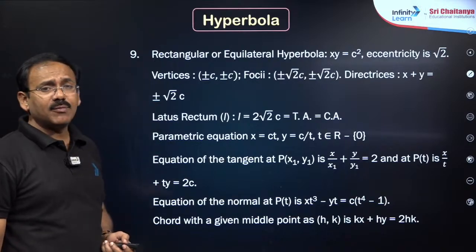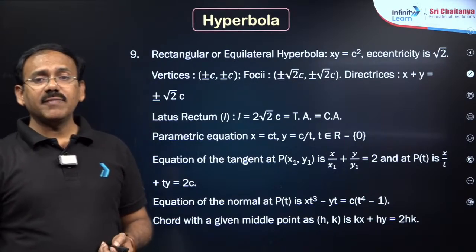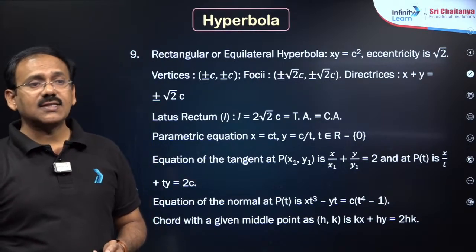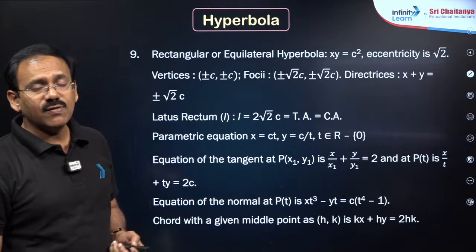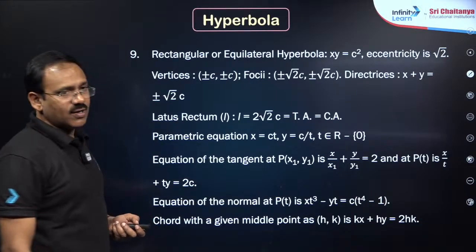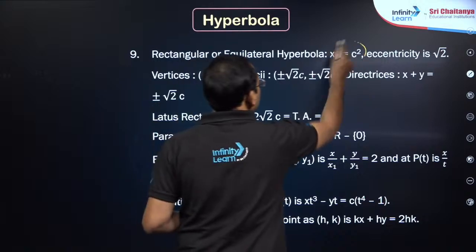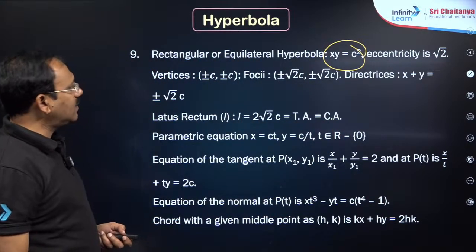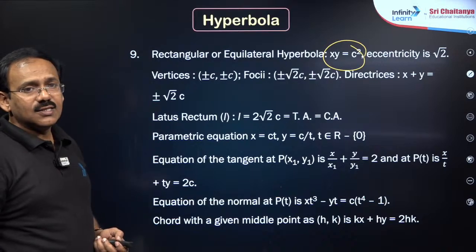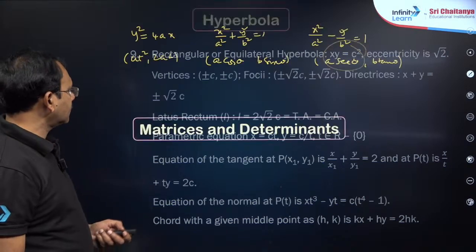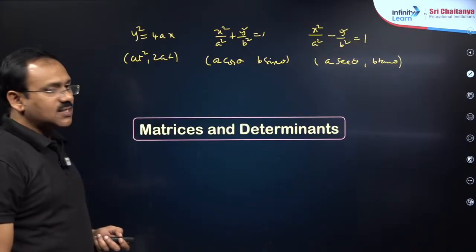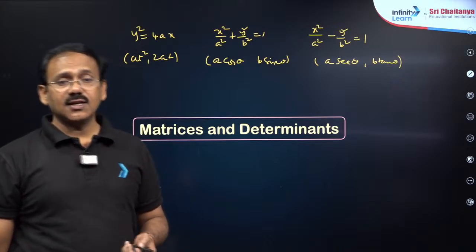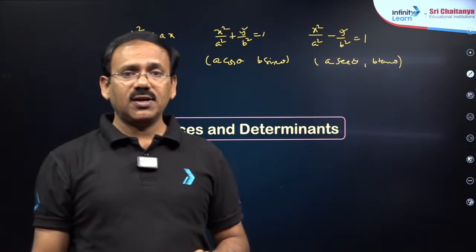Then rectangular hyperbola is one where the length of the major axis is equal to the length of the minor axis, that is a = b, and hence you will get x² − y² = a². Even xy = c² is also a rectangular hyperbola, dear students, for which you can take the general point like (ct, c/t). Next, with this, dear students, we have done differential calculus and the entire coordinate geometry.